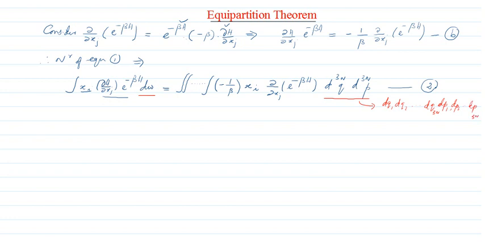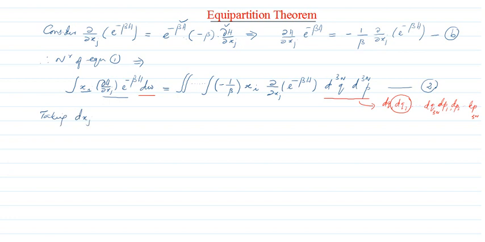This is the 6n-dimensional phase space volume element dΩ. What we are going to do is take any one of these phase space elements outside the quantity. For example, I am taking dq2 outside. So I'm going to rewrite this, taking dxj, meaning any one of them.